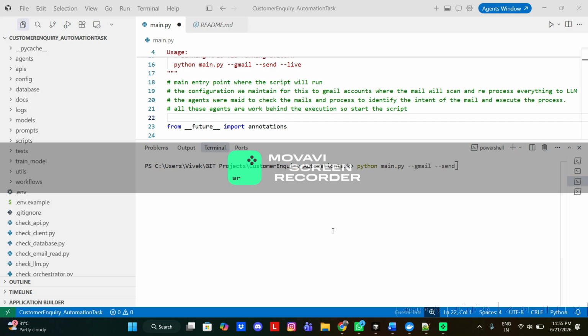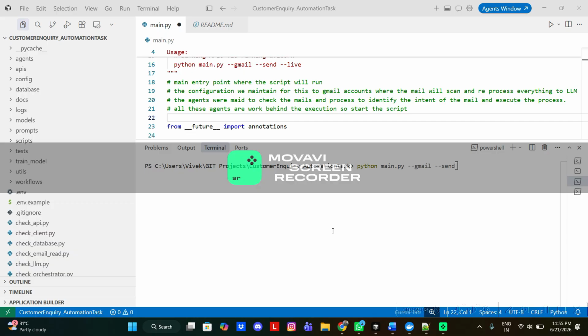So let me run this script. Before that, for the model I have used an Ollama server with the Llama 3 model, and to train it I fine-tuned it with the LoRA technique. I trained the model and hosted it, and I am using the trained model behind it.